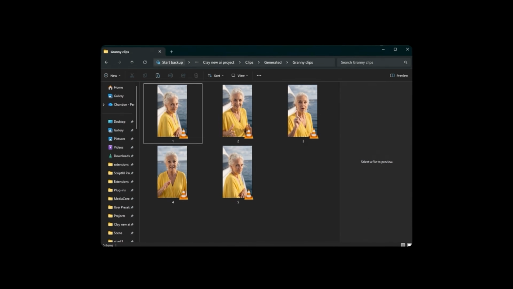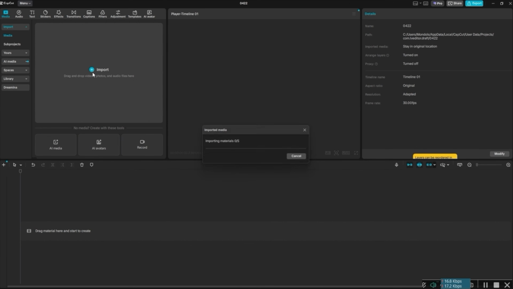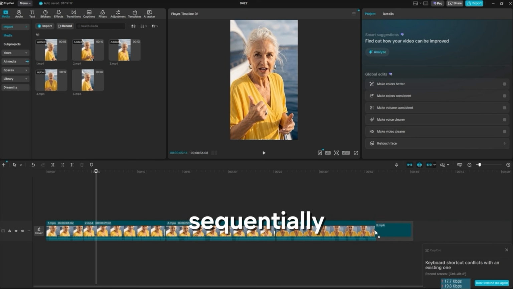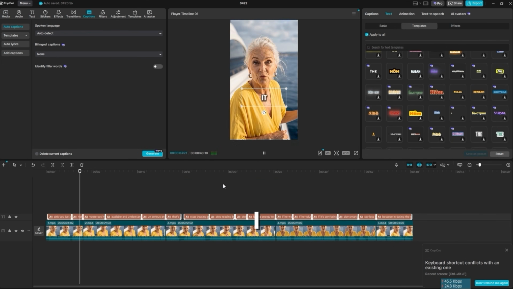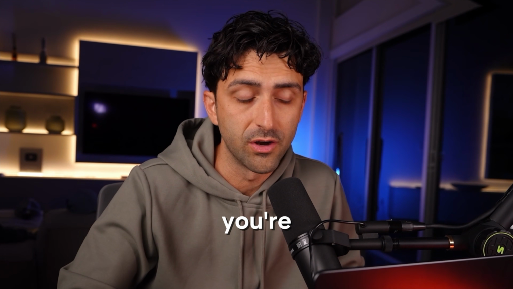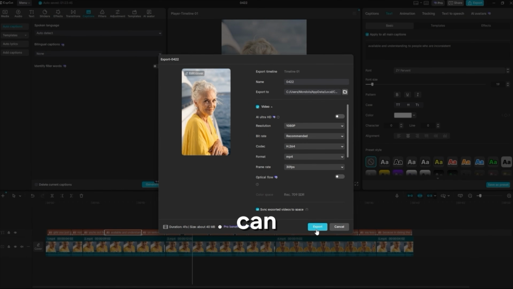Once you have all your clips, we can just drag them over to CapCut or whatever editor that you use. Inside the editor, we're gonna put the clips sequentially. Then we're gonna add captions that look good. I like these. Then you can either pick a background track now or later when you're actually uploading these inside of Instagram, which I would recommend. And then once you're happy, you can just go ahead and export it.